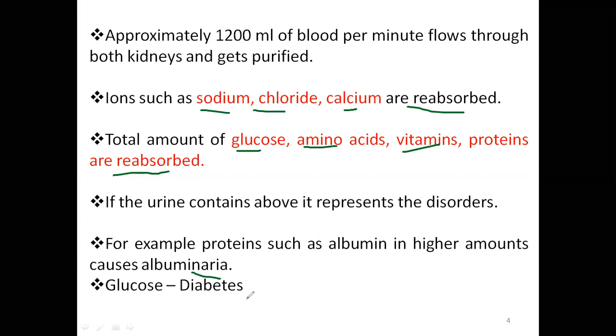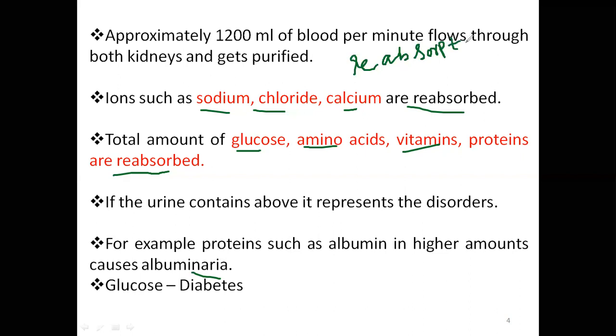So what the kidney does is that whatever important components are there in the food, it will completely reabsorb. See, I'm using the word reabsorption, not absorption.